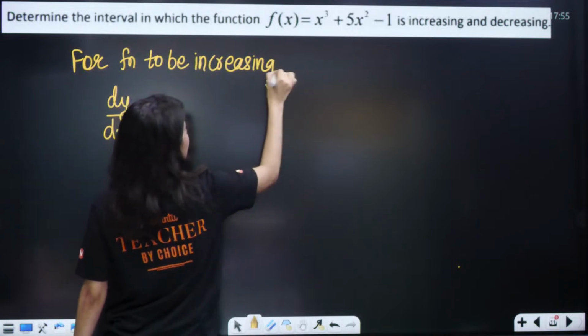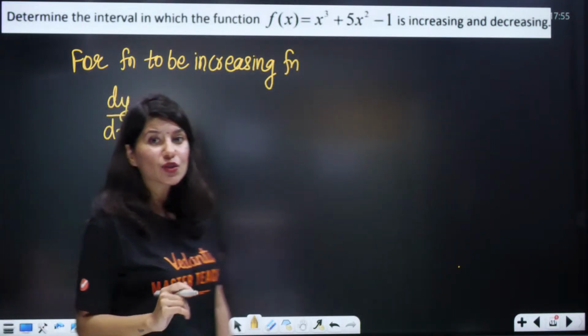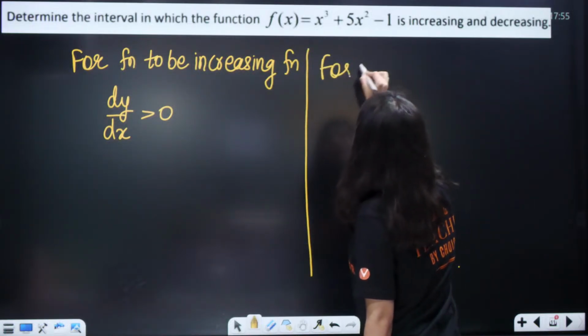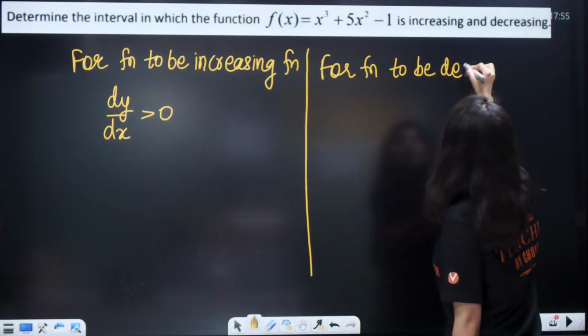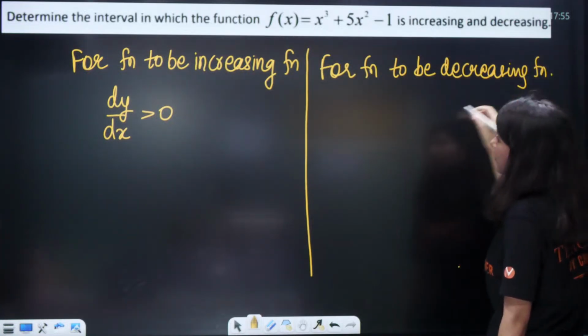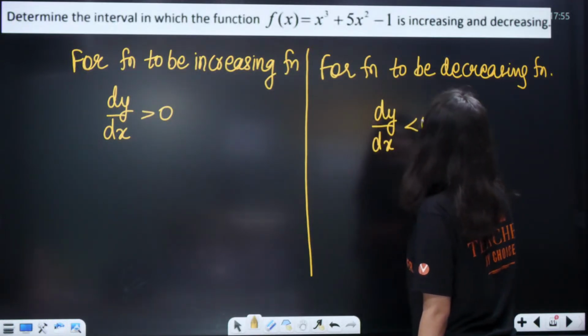And for the same function to be decreasing, your dy by dx, my dear student, will be less than 0.